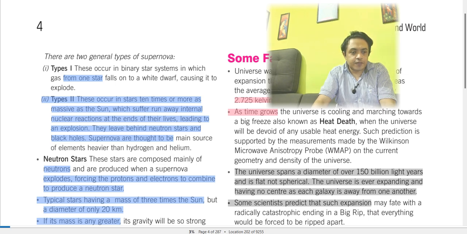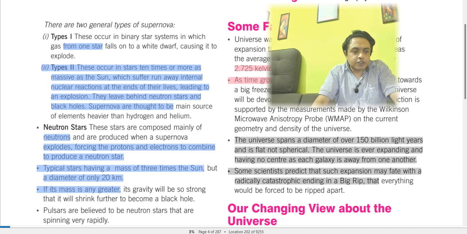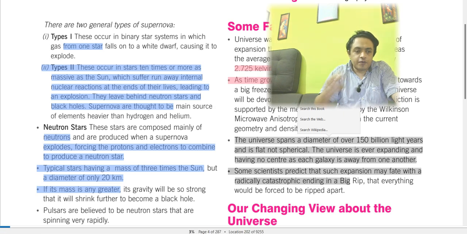The universe is ever expanding and has no center, as each galaxy moves away from one another. Some scientists predict that such expansion may end in a radically catastrophic end, a big rip, where everything will be forced to be ripped apart. This is something some scientists are speculating about.